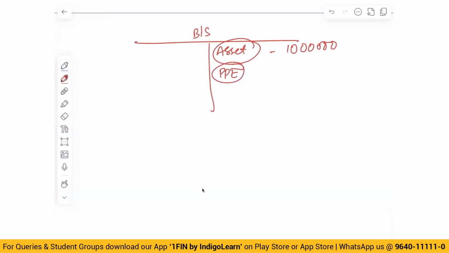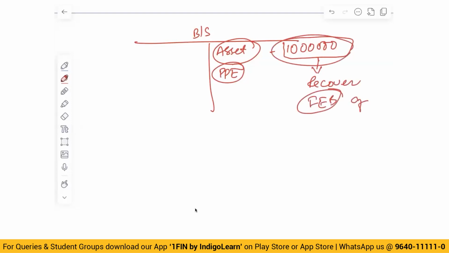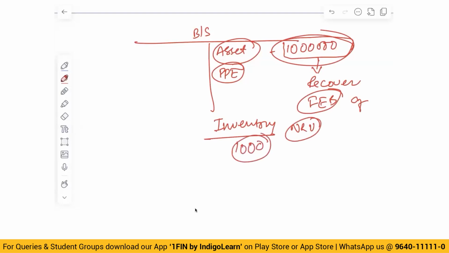Whenever I'm representing an asset of 10 lakhs in the balance sheet, what I am saying indirectly is that in the business, when I use this asset or by selling this asset, I will recover future economic benefits of at least 10 lakhs. That is why we show the asset at that value. Like when you show inventory, you show at cost or NRV, whichever is lower. So when I'm saying inventory is at NRV, I'm saying that at least whatever is the amount, let us say 1,000, I'll be able to recover from the inventory. Same way when I'm saying debtors, I'm saying that I'll be able to recover so much amount from debtors.